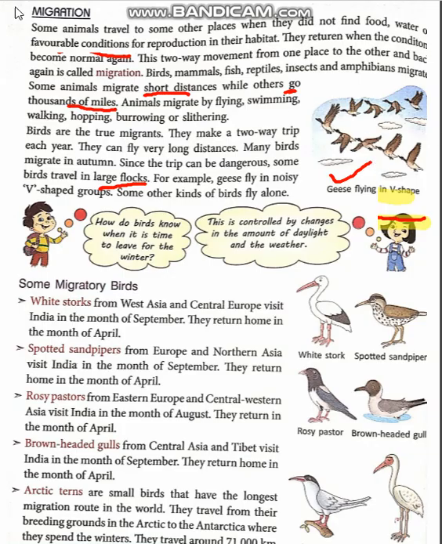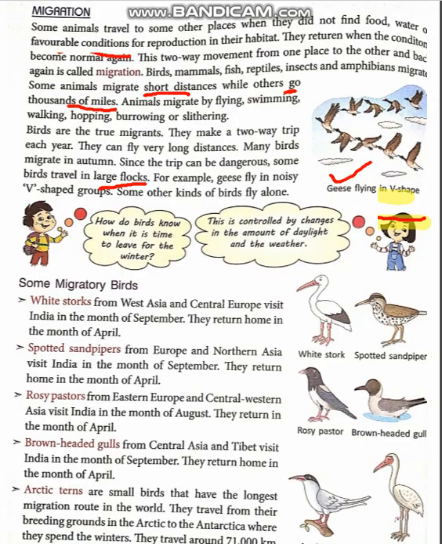Now here you can see the movement of these birds is in a V shape. Now you must be wondering why they are moving in a V shape. This V shape tells you something about the streamlined body.